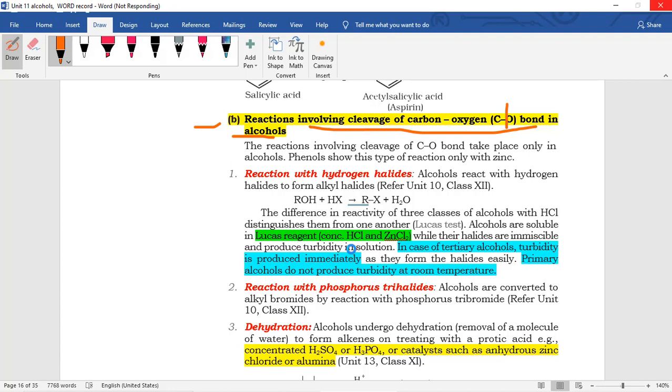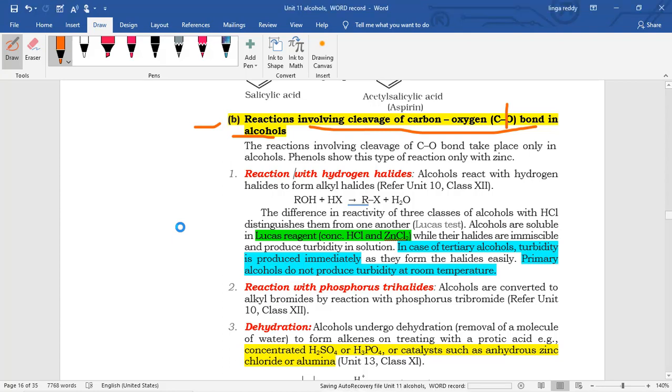It is the best distinguishing test for alcohols. A distinguishing test means that by a chemical reaction it should differentiate given compounds. Here primary, secondary and tertiary alcohols are differentiated by Lucas reagent.